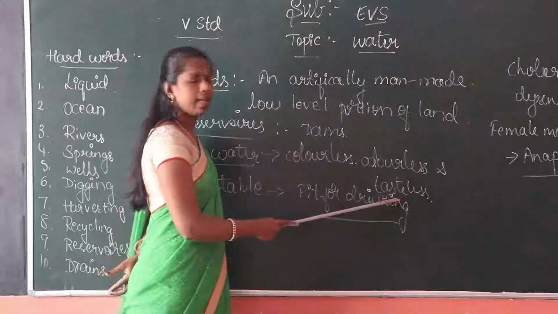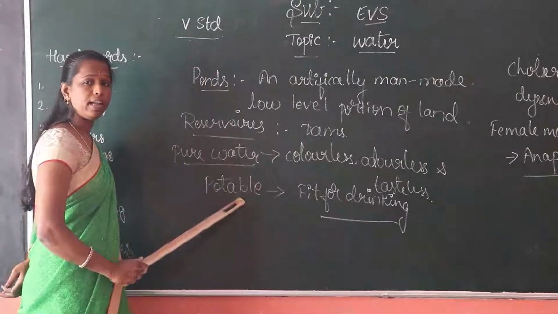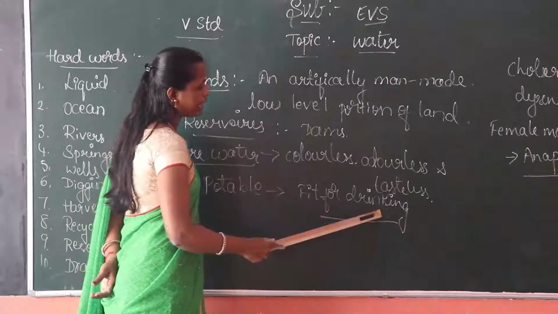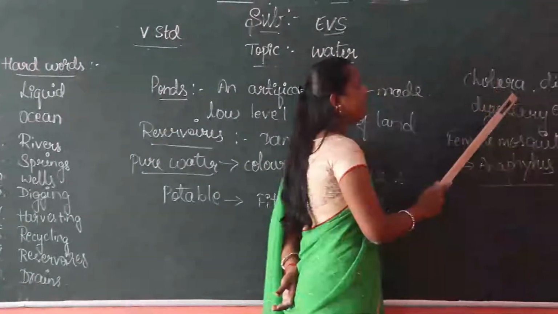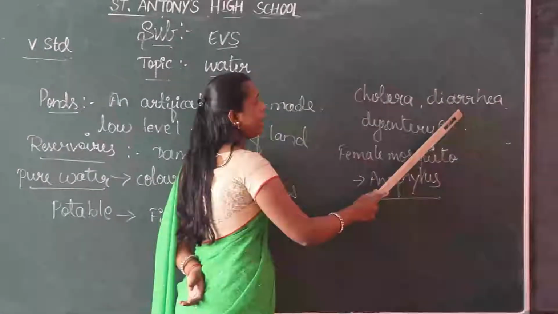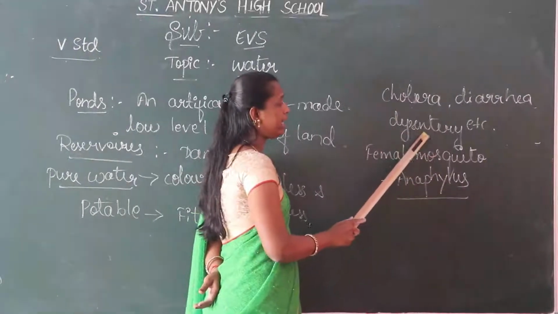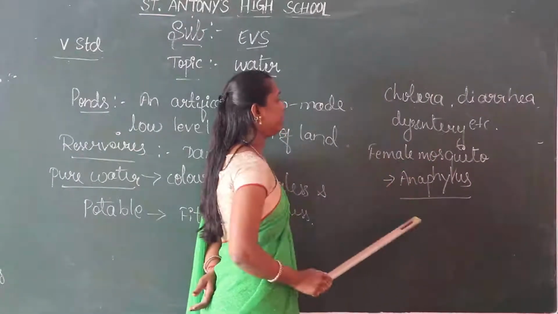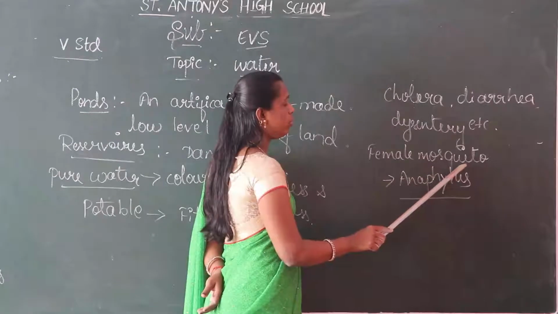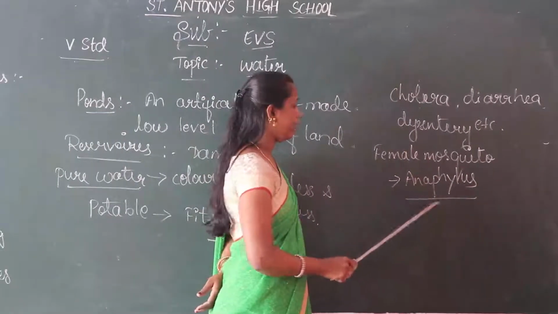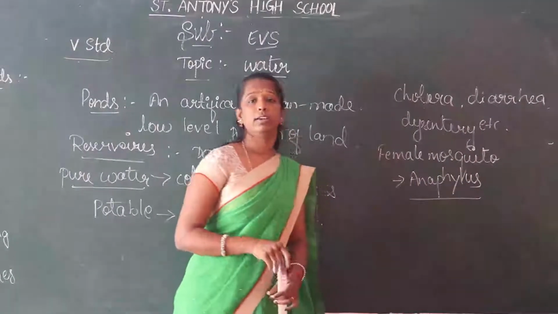Tasteless, potable, drinking, cholera, diarrhea, dysentery, female, mosquito, Anopheles. Okay, children, thank you.